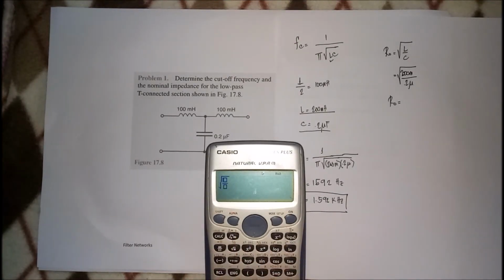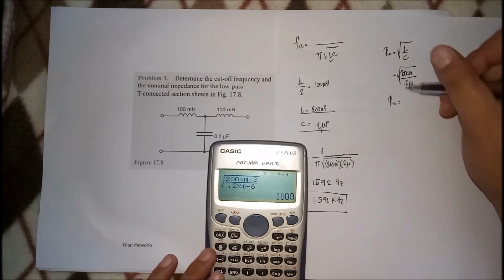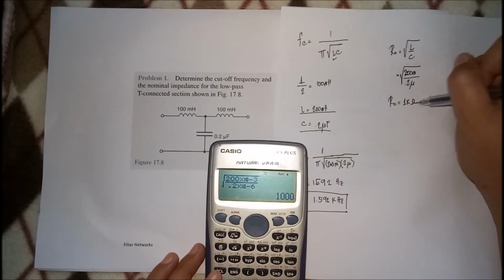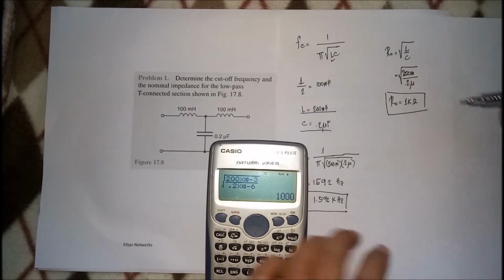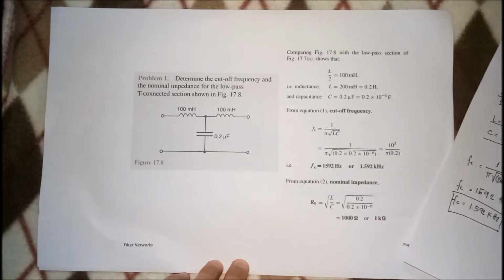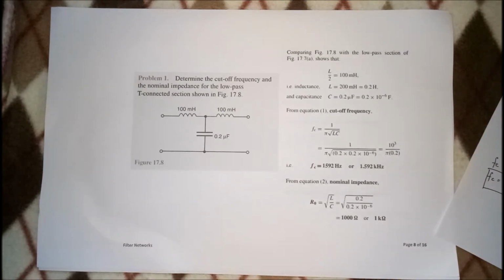This is square root of 200 milli over 0.2 micro. You have 1,000 or 1K ohms. This is your RO, right? So, it's the same with the solution here. Okay, so that is for your low-pass filter.